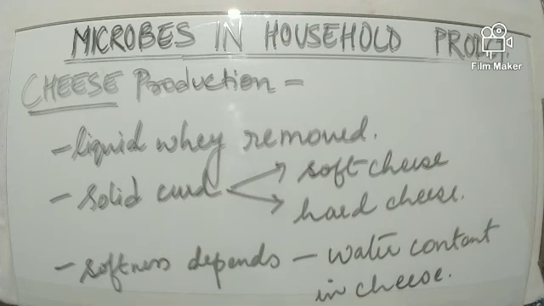So what is done? This liquid whey is removed and only the solid curd is used to make either soft cheese or hard cheese. Now this softness or hardness of the cheese depends upon the water content present in it. For example, paneer is a soft cheese. Why is it soft? Because compared to the other packet cheese, which is termed hard cheese, it contains more water than hard cheese.